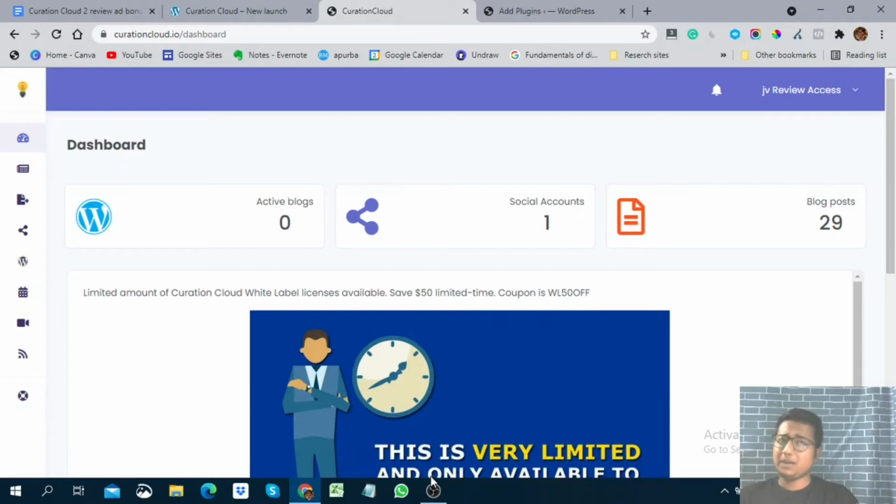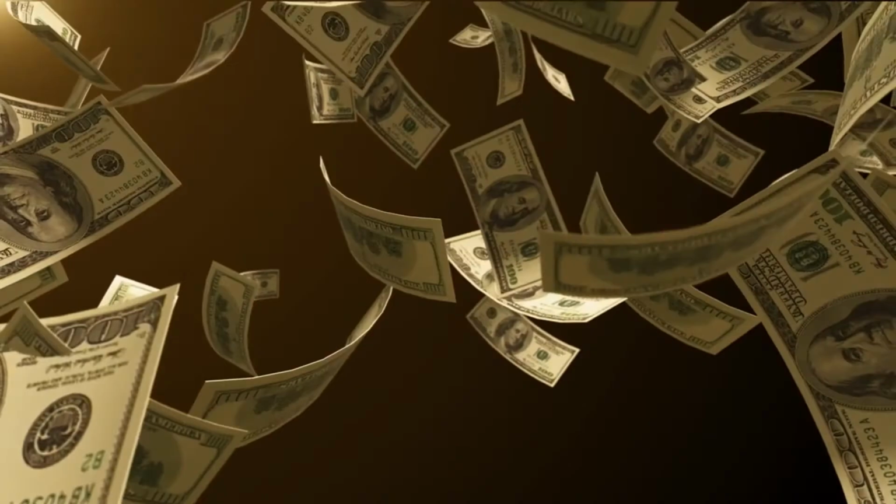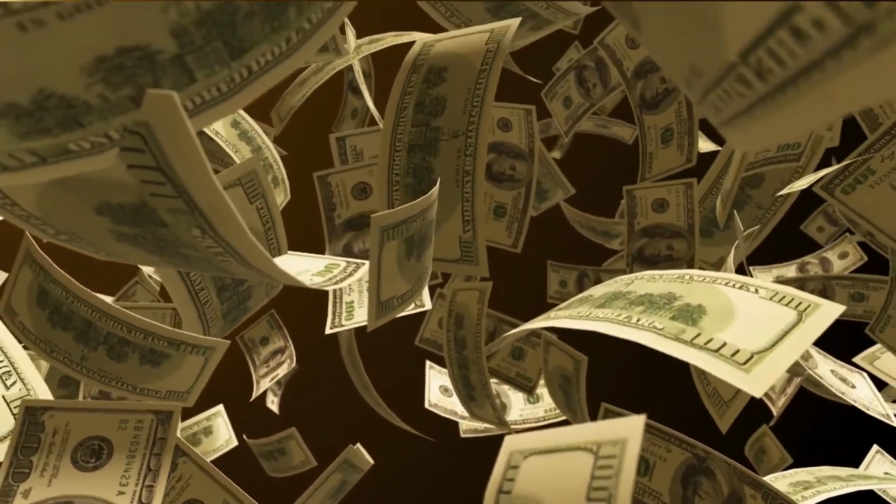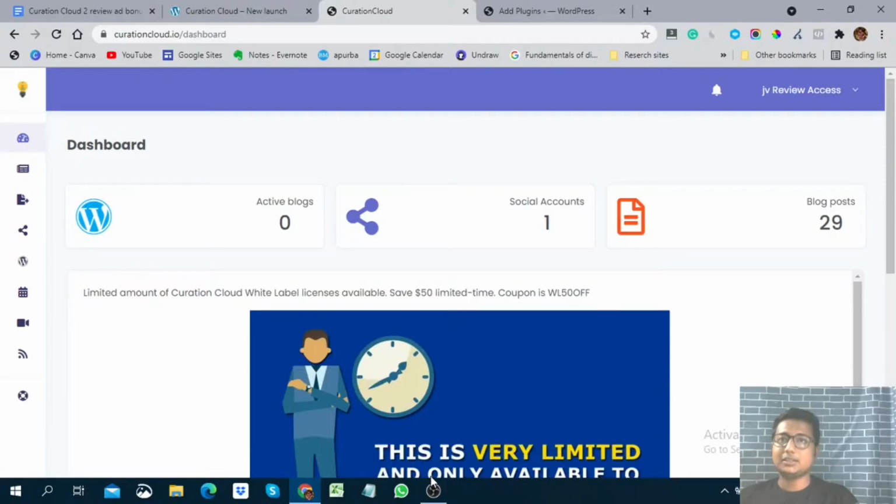If you don't have time to write articles for your blog but you want to monetize your blog, you want to earn some extra money from your website, then this software is for you. In a nutshell, this is a cloud-based software which legally steals others' content and publishes all these contents on your blog on autopilot. So you just need to put your keywords and put some additional information. That's all. Posts will be automatically added to your website and it works for all the niches.